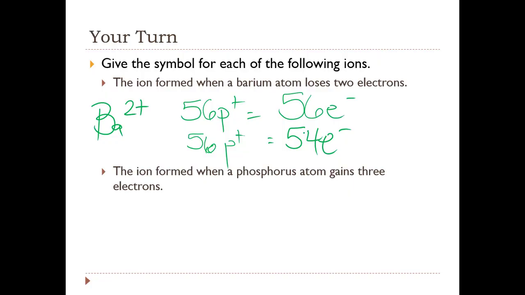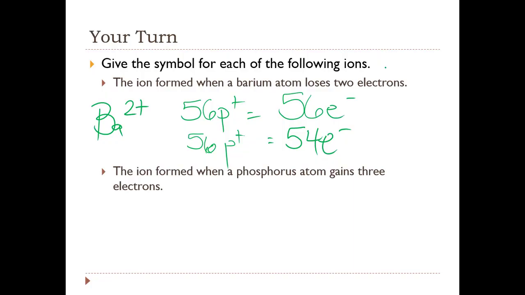Now really, you didn't have to look at the periodic table, because you didn't need to know the exact number of protons and electrons, as long as you know that there are 2 fewer negative charges than positive charges, so that would mean that there's a net charge of +2.